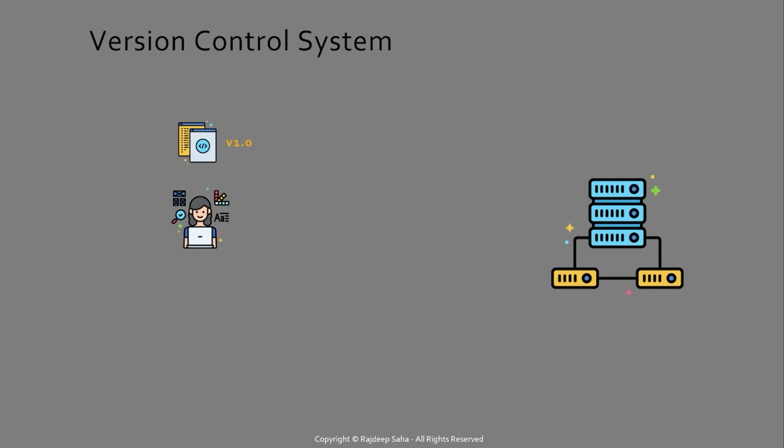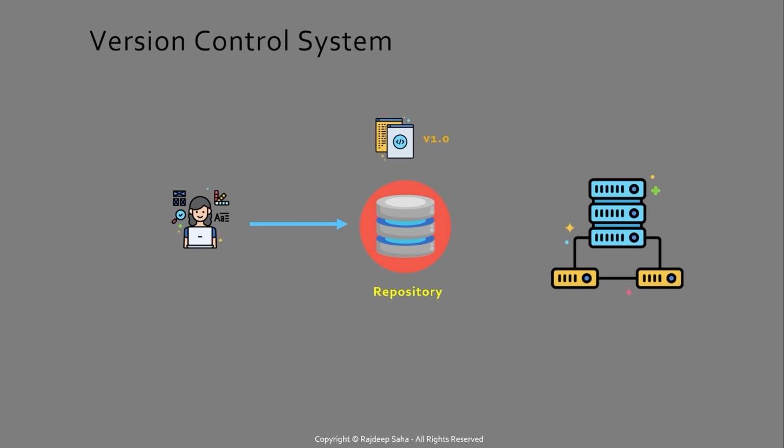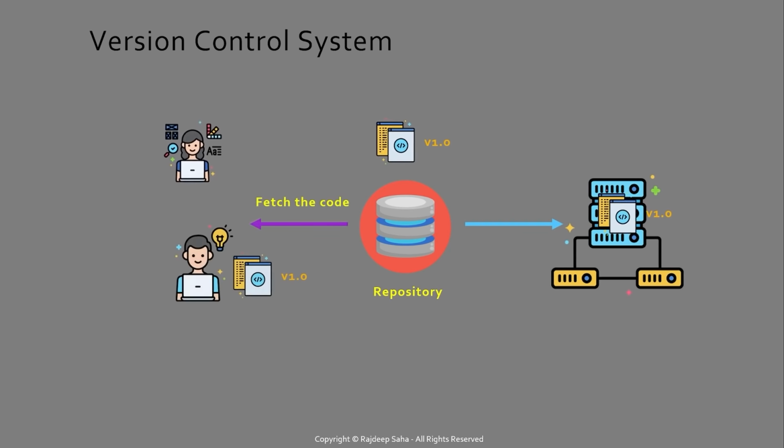With a version control system, there will be a special database called a repository, and developers, instead of pushing their code directly to the application server, will push their code to this repository. And the code will be deployed from this repository to the application server. If another team member wants to work on the code, instead of requesting the other team member, he can fetch the code from this repository, modify it, have a new version, and then push this new version, version 2.0, to this repository.